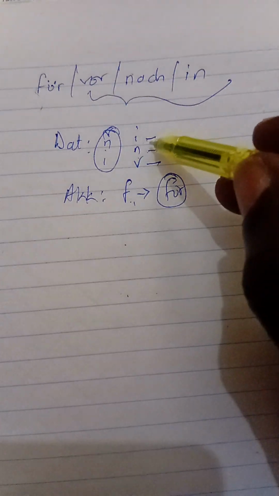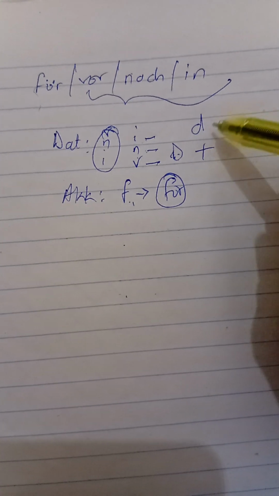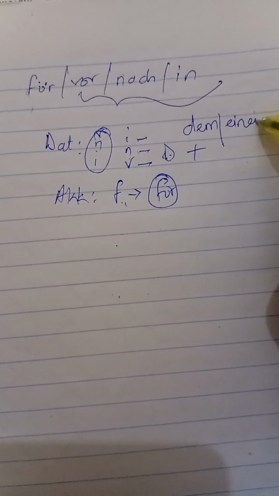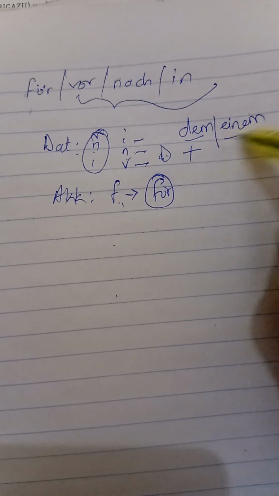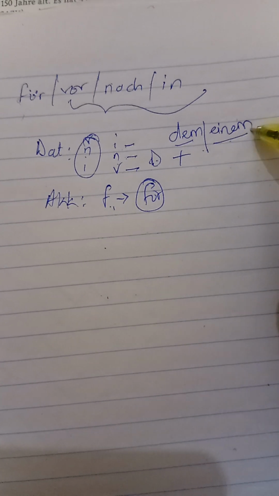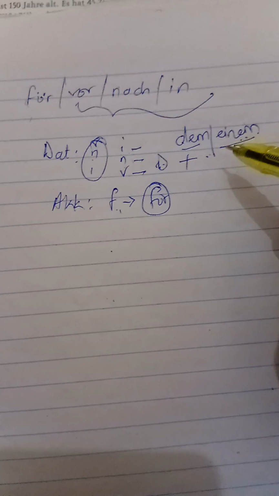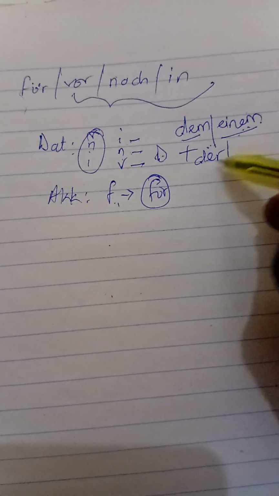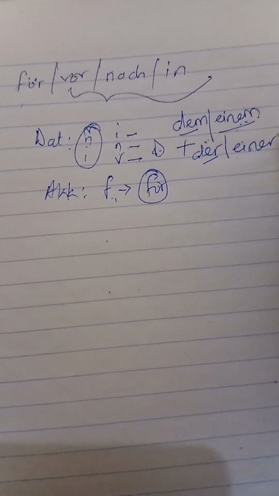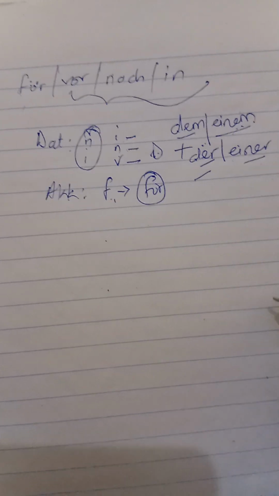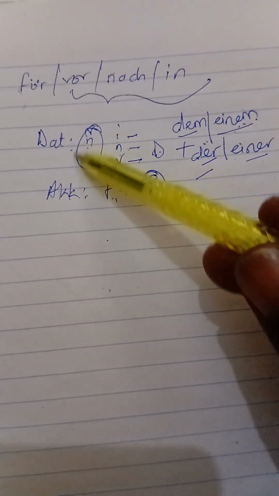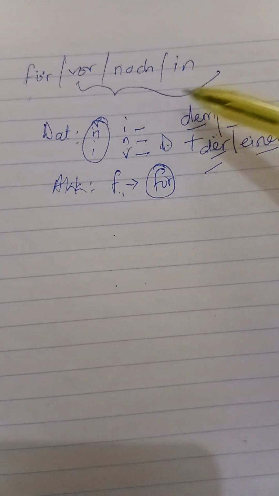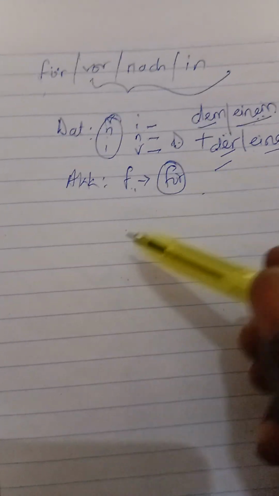Plus a dative, meaning that if the noun is masculine, we can use dem or einem. This one is for the masculine or neuter noun. That's what we have already spoken. If the noun is feminine, der or einer, the or a. Very crucial. That's what we mean by the dative. So it is very important to understand that.